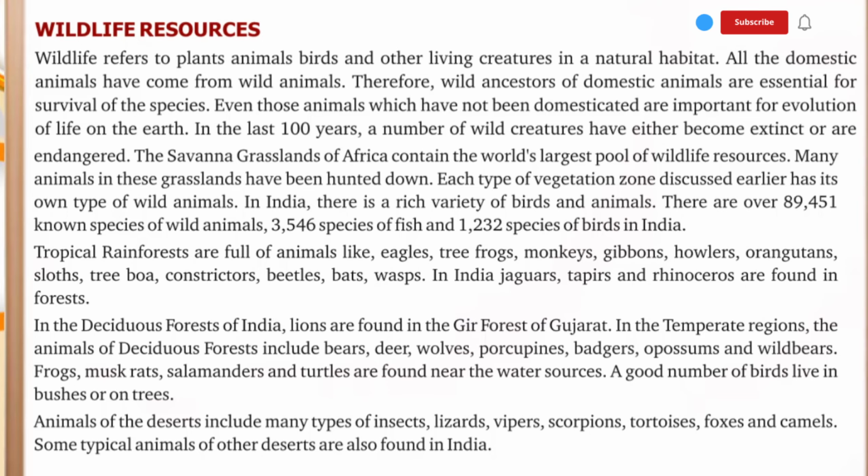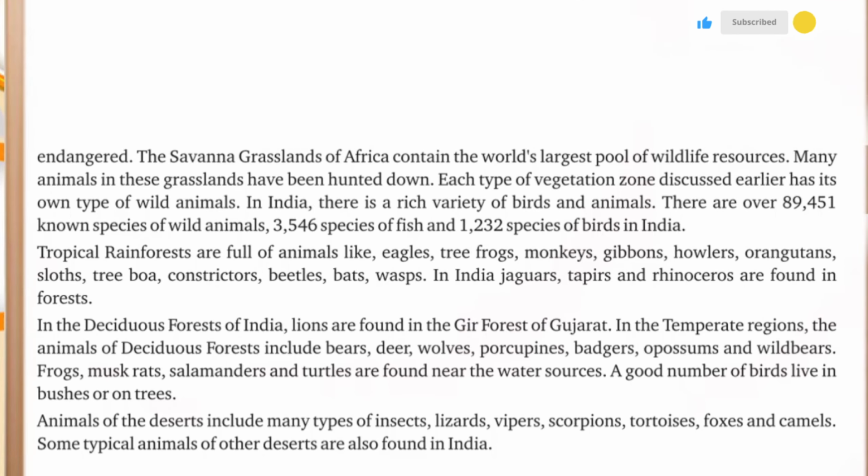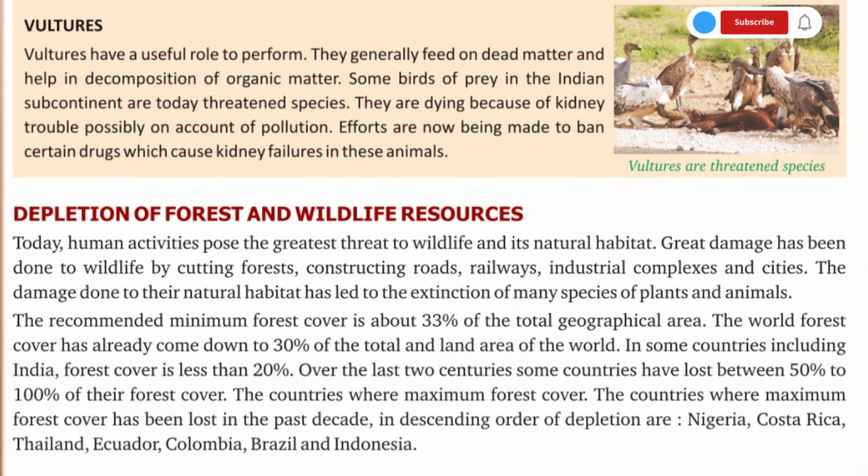Some typical animals of other deserts are also found in India. Forest and wildlife resources. Today, human activity poses the greatest threat to wildlife and its natural habitat. Great damage has been done to wildlife by cutting forests, constructing roads, railways, industrial complexes, and cities. The damage done to their natural habitat has led to the extinction of many species of plants and animals.